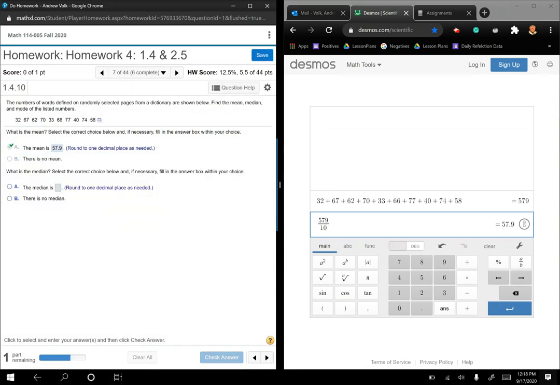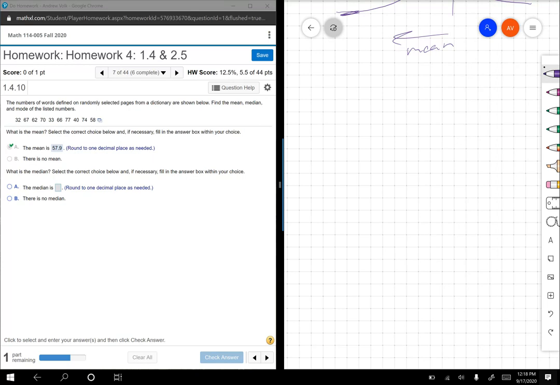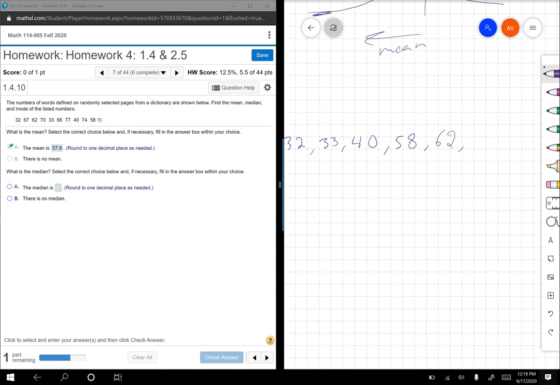Fantastic. Next thing it says, what's the median? Now the median, I don't need to do the math here. I need to put them in order. So I'm going to go ahead and pull up my scratch paper here. Let's put them in order. 32 is the smallest, and then we have 33, and then we have 40. And then it looks like 58. And the fifth number looks like 62. Then 66, 67,